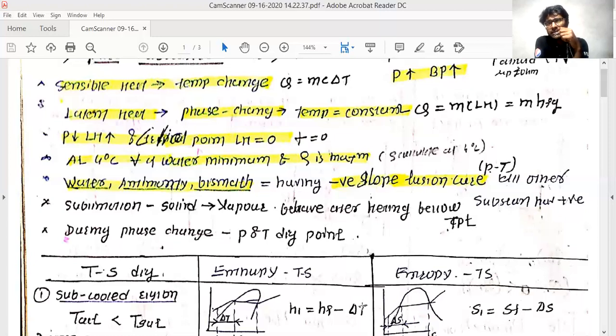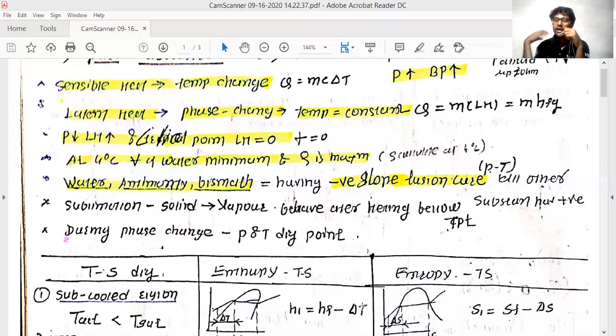In the natural phenomenon, if you put ice below this temperature of 347 and this pressure, it will first convert into the liquid form, and after that it will convert into the gaseous form.